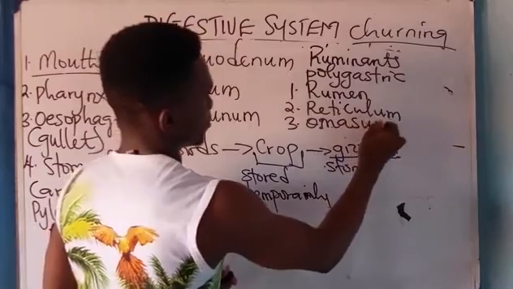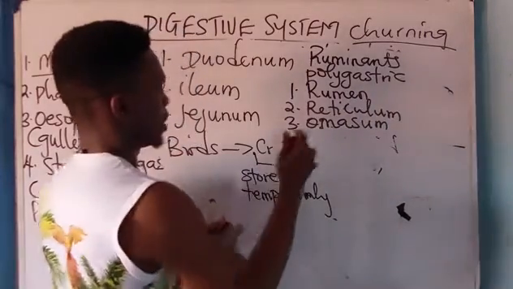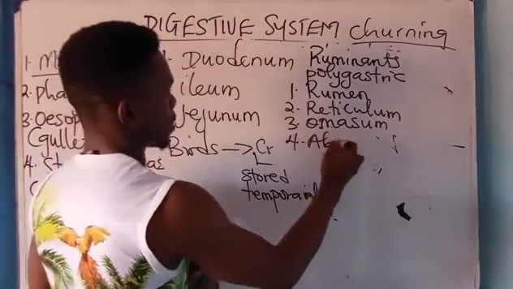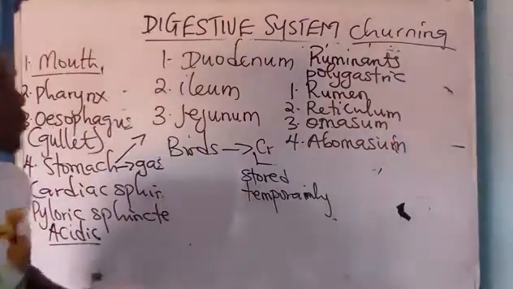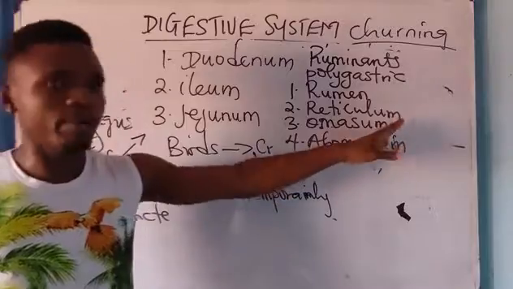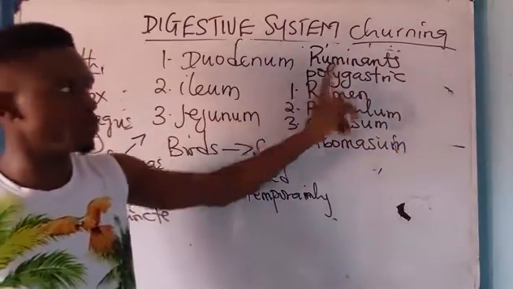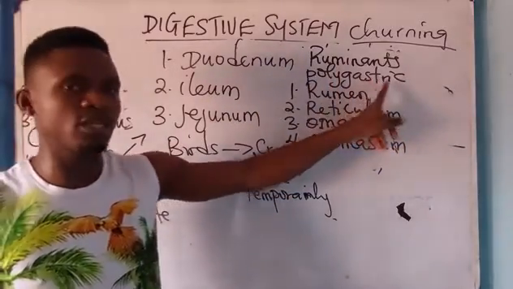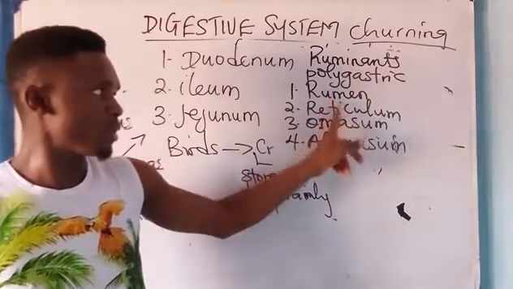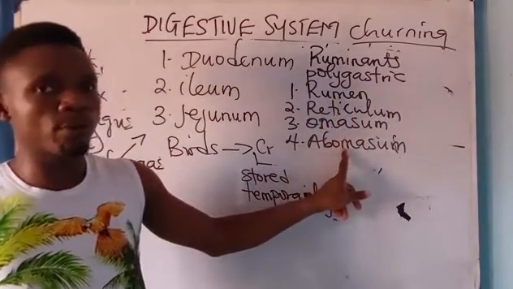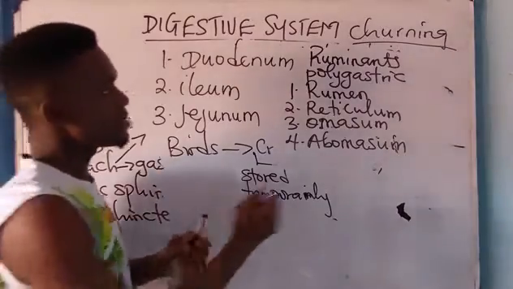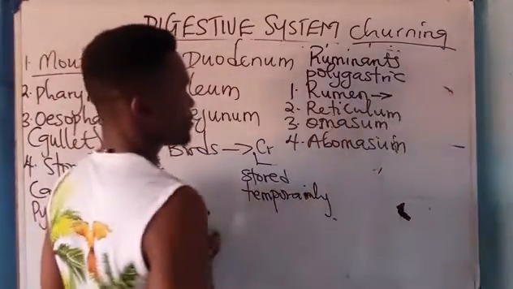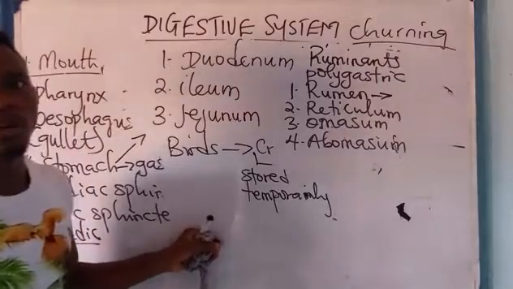omasum. And four, abomasum. These are the four stomach compartments present in ruminant animals, which are otherwise called polygastric animals. Rumen, reticulum, omasum, and what? Abomasum. Good. My emphasis is based on rumen, which is the first stomach.